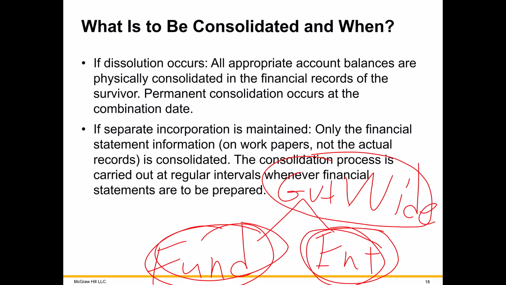So likewise, when we prepare a consolidated financial statement, you only are doing this here. And the intermediary step to prepare those big financial statements is through the use of worksheets, working papers. Not really journalizing and posting to accounts, but really just journalizing and posting to working papers to get that consolidation. Consolidated financial statements.